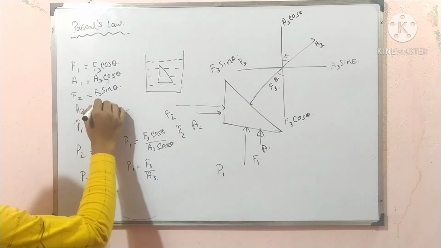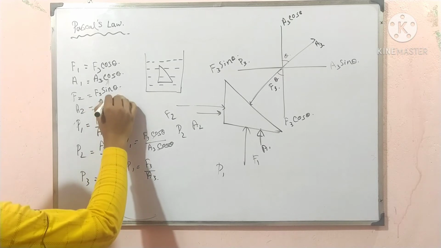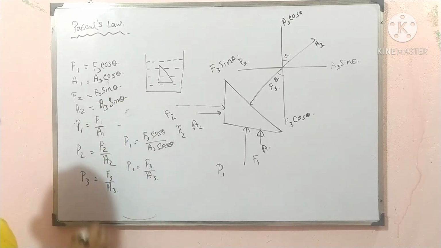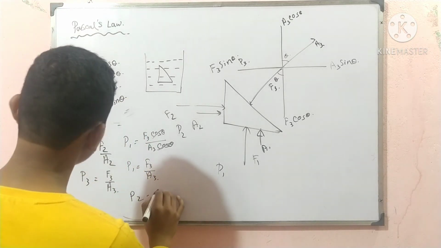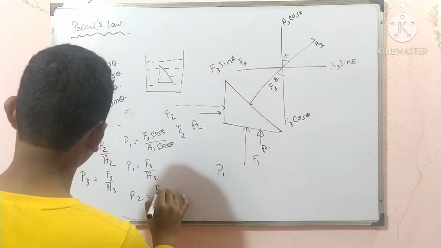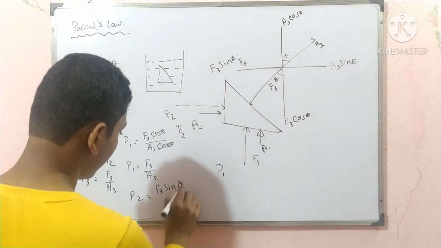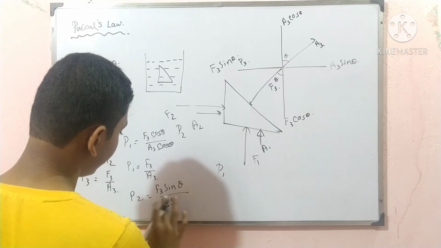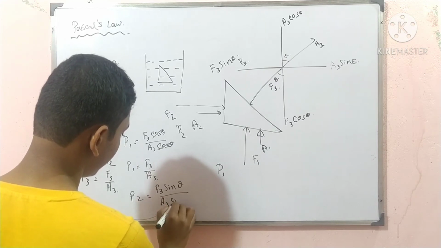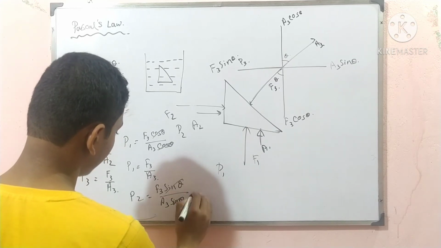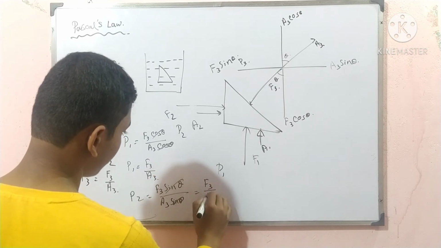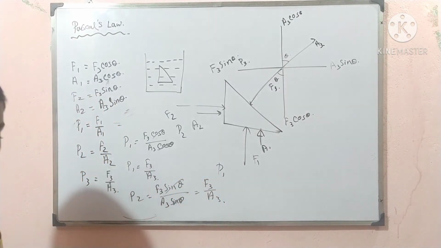A2 is equal to A3 sin theta, so P2 is equal to F3 sin theta upon A3 sin theta. Sin theta cancels, and we find F3 upon A3, that is P2.